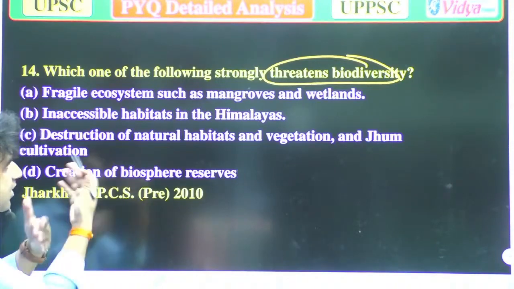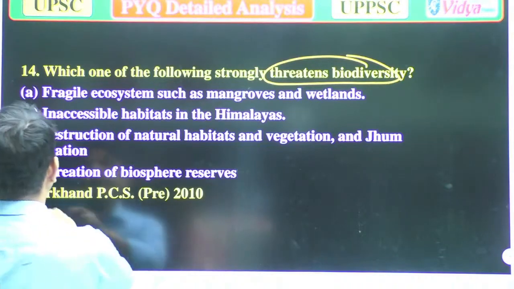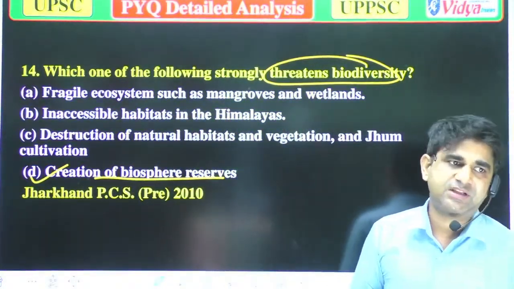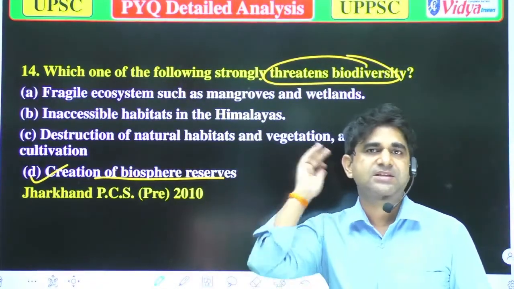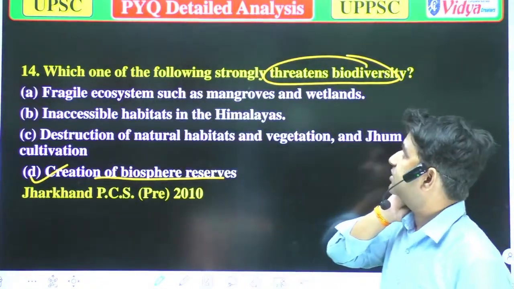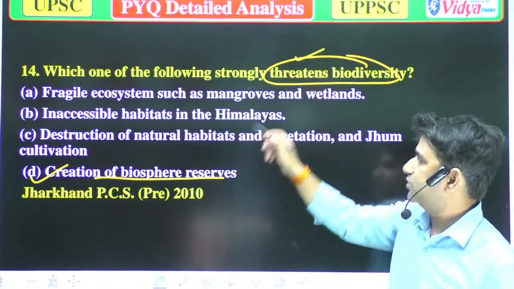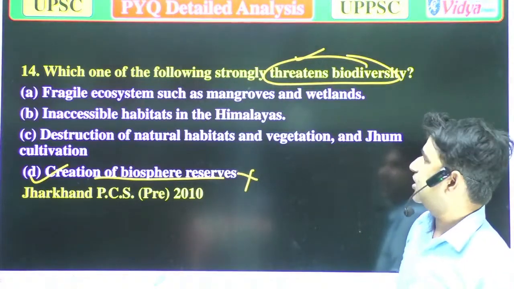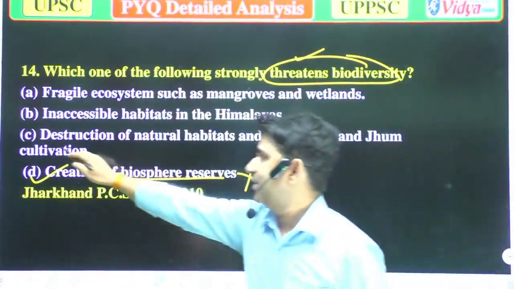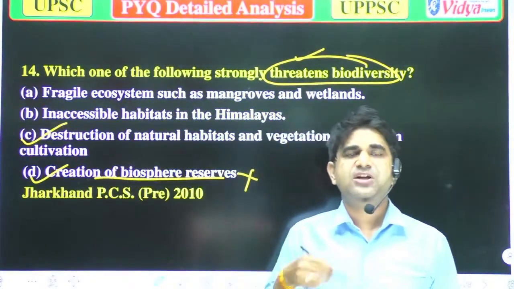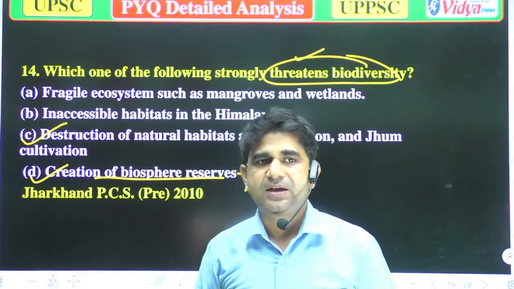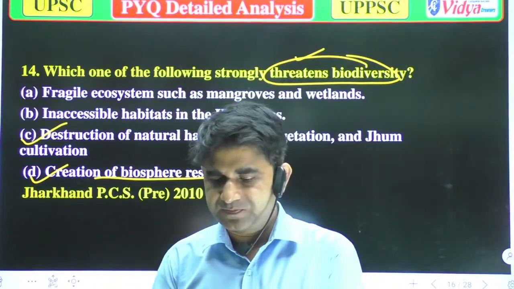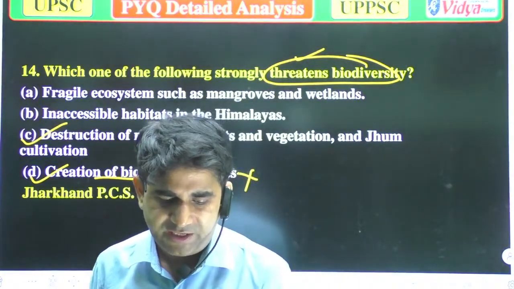Coming to every option. Option D, creation of biosphere reserve. If we create a biosphere reserve, it will increase the biodiversity, and the question is talking about threats, so that option is incorrect. Now option C, destruction of natural habitats and vegetation and jhum cultivation, will be the right answer, because when there is destruction of natural habitats, it will also affect the biodiversity. Why will it affect the biodiversity?